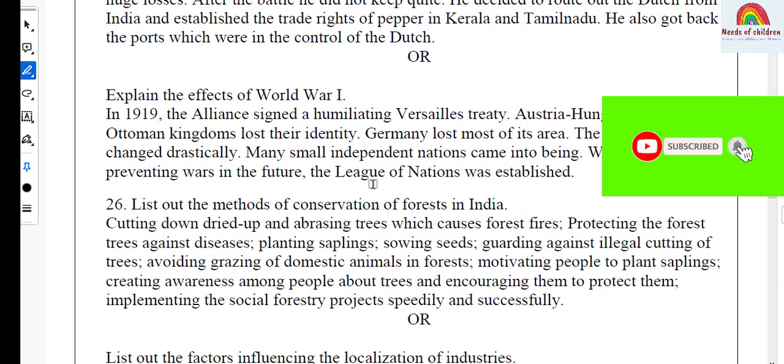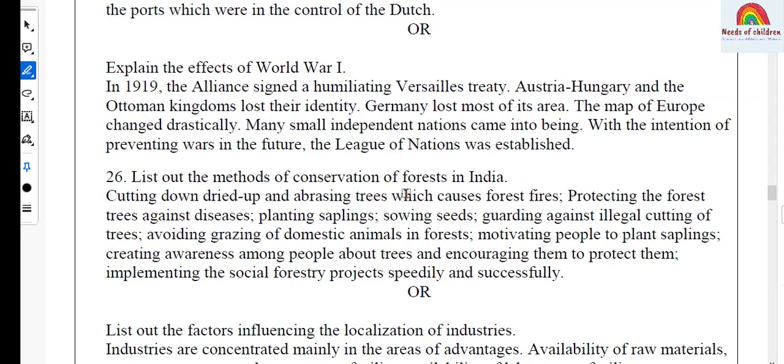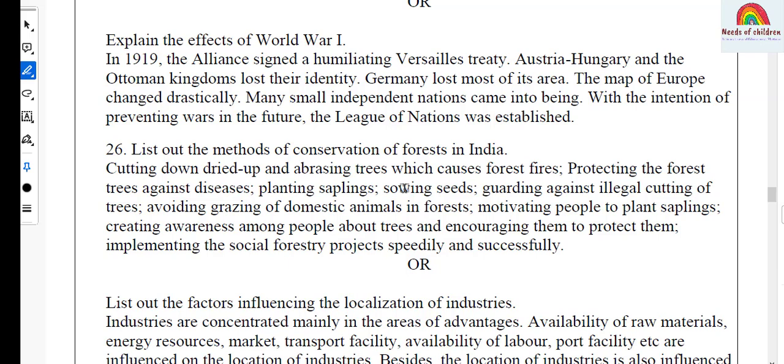Let's move on to question number 26. Even question number 26 also it has a choice. Okay, question number 26, it is from Geography, India Forest Resources. And the question, list out the methods of conservation of forests in India.